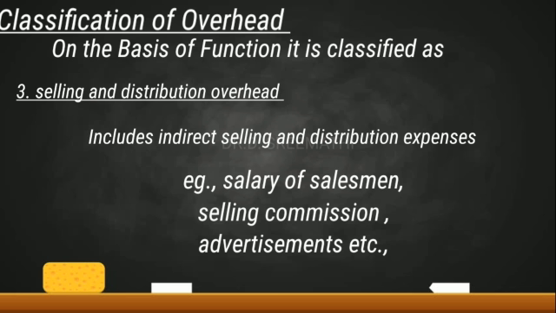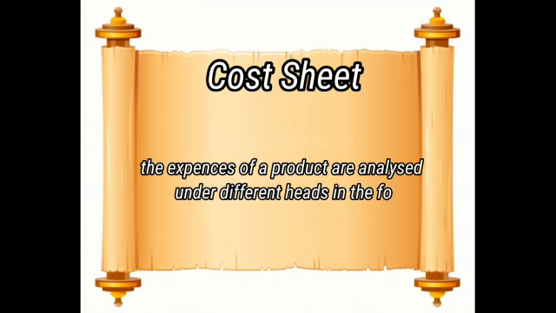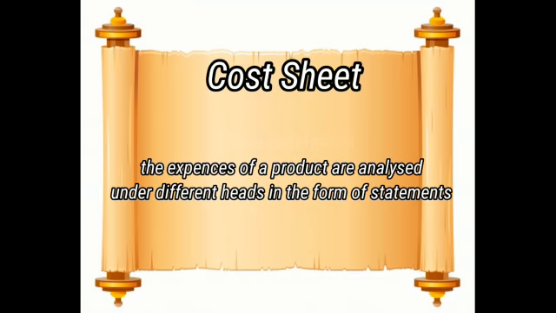Now you may have an idea about what is cost and how it is to be prepared. Like there is a cost sheet. The expenses of a product are analyzed under different heads in the form of a statement. Then we say it is a cost sheet or a statement of cost. Let us see how it is to be prepared.